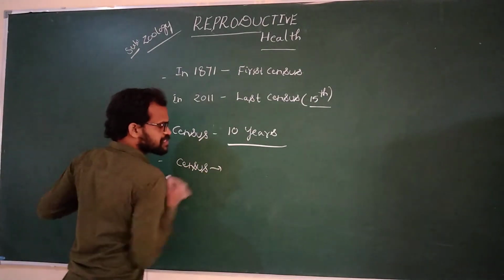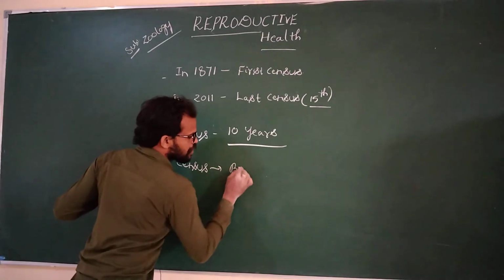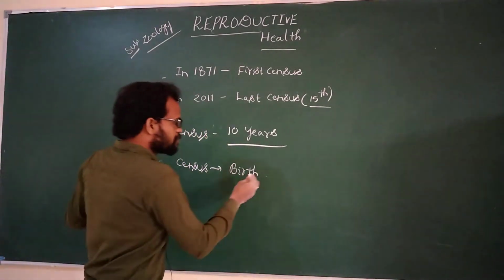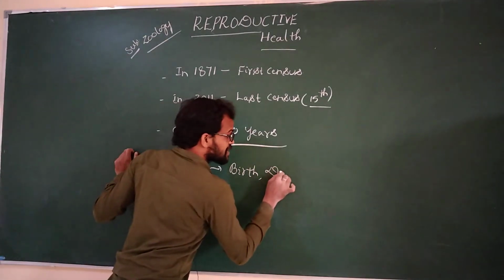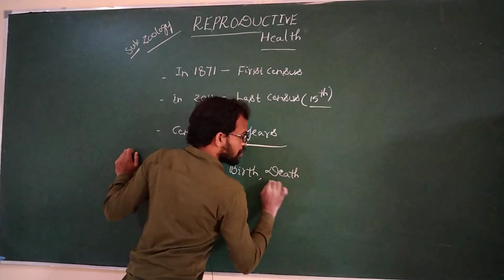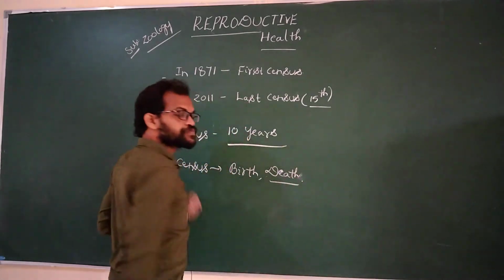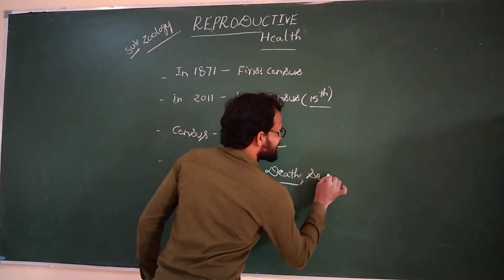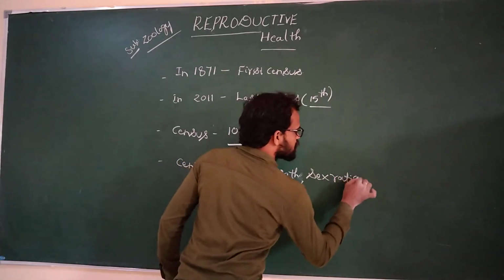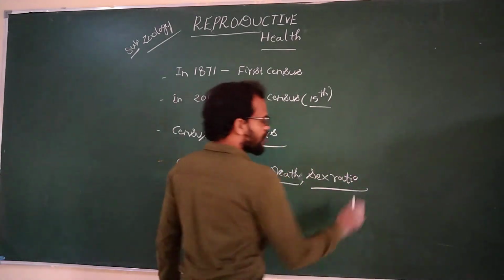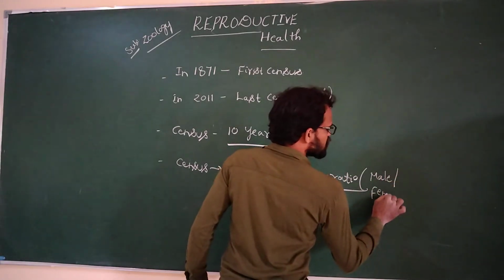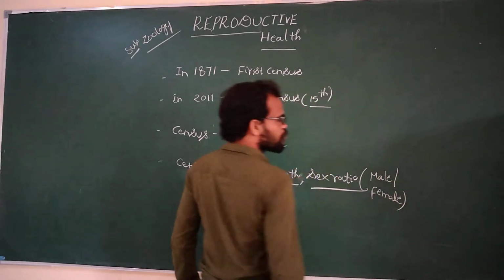Census means calculations of the birth rate. How many births are there in the population? Death rates. How many persons have died? Next one, sex ratio. What is the sex ratio? What is the male ratio? What is the female ratio? Male ratio by female ratio.